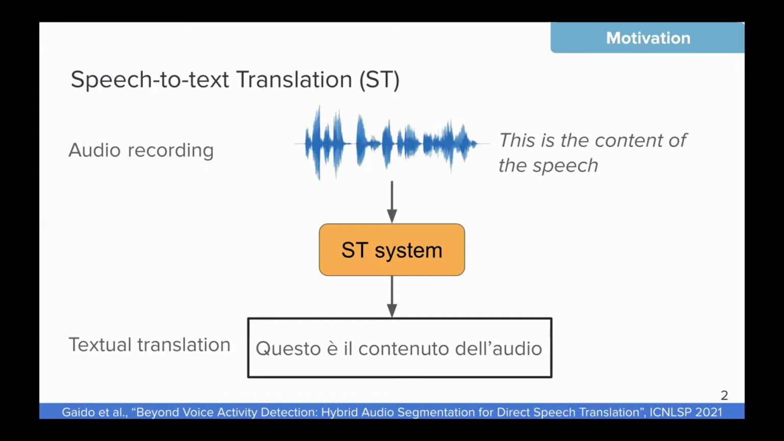First of all, let me give an overview of our task. The task we have in mind is speech-to-text translation. So in the input, we have audio recordings, audio utterances, and then we have a speech translation model, which generates the textual translation into a different language. In this case, we have an input utterance whose content is in English, and the output translation is in Italian.